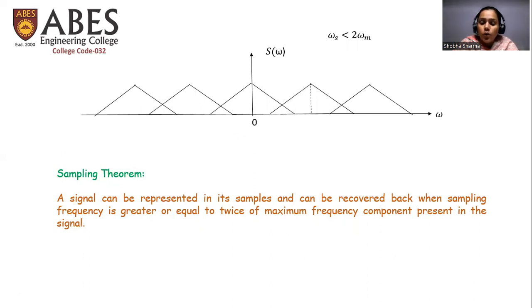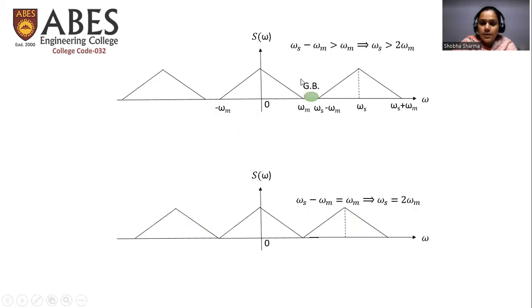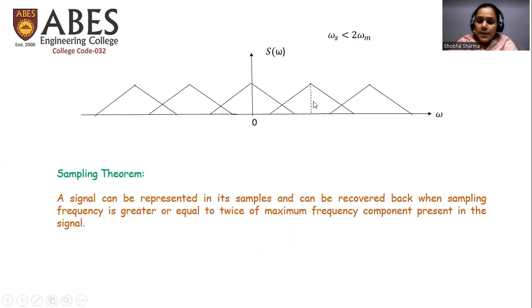Out of these three cases, the oversampling and the perfect sampling cases can easily give us back the original continuous time signal we were taking initially. But the case of undersampling will make the reconstruction difficult for us.